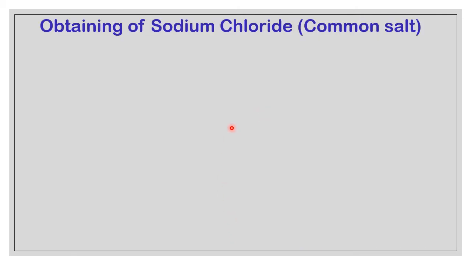Obtaining sodium chloride. How to obtain it? How to get sodium chloride? We know it is very important, but how to get it? There are many ways. Either you can go to the laboratory and prepare it, but the cheap and best way is seawater. Nature has given air and water free of cost. The only thing is we have to use them judiciously and wisely.